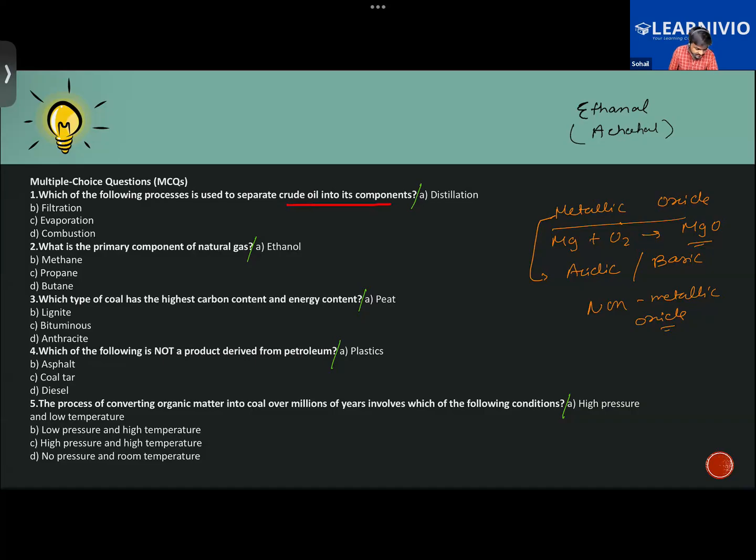Then for the second one, what have you answered? Sir, that one I don't know. The primary component of natural gas is methane. Methane is the main component present in natural gas. What type of coal? Anthracite, you have written. Then for this one, which of the following is not a product derived from petroleum? That is coal tar. Others are derived, and we discussed that bitumen is used in asphalt, so that was not the appropriate answer. Coal tar is a product obtained from coal. Sir, I have written coal tar. Yes, that is correct actually.